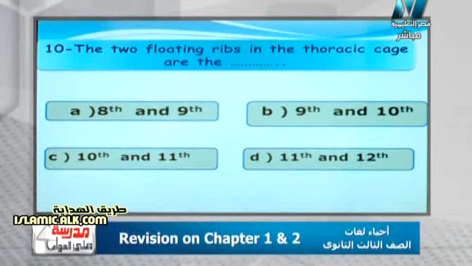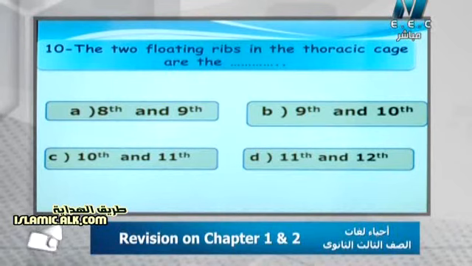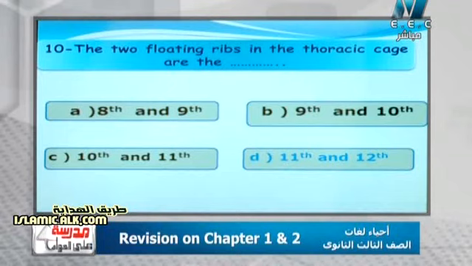The two floating ribs of the thoracic cage are the dots. The 9th and 10th, the 10th and 11th, the 11th and the 12th. Yes, Mr. Yahya, why are they called the floating ribs? Because they are not connected to the sternum, they don't have an end connected to the sternum. Yes, they are short ribs and can't reach the sternum bone.